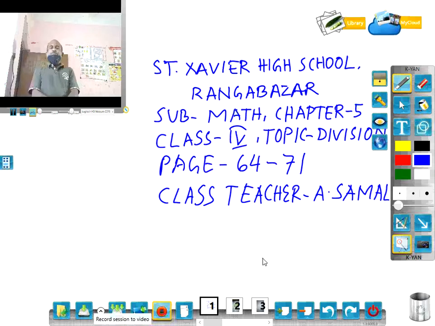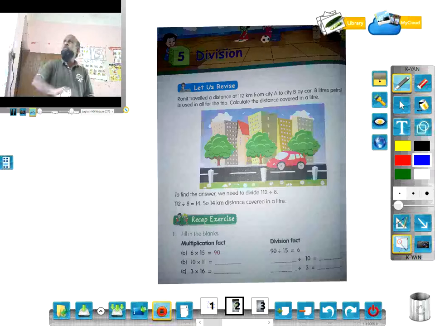Good morning, students. Today we will go through the subject math. Chapter is 5 and topic is division. Students, you know what is division, and I think you have done this in class 3 also. So, some revision is given in the first page.